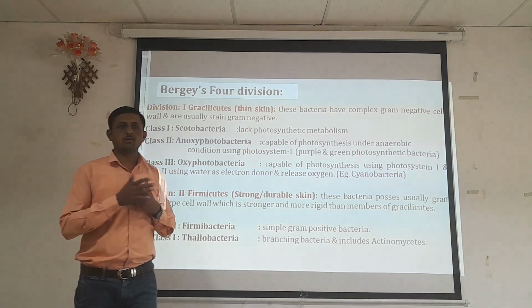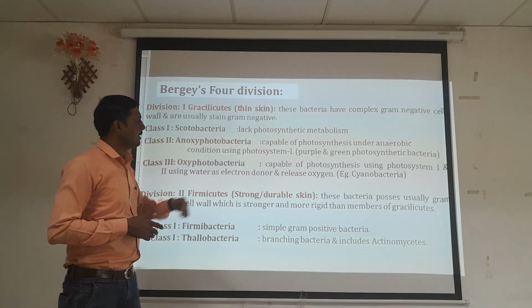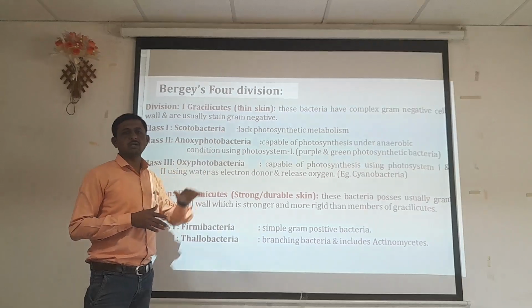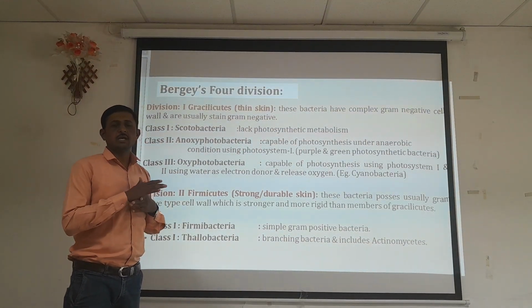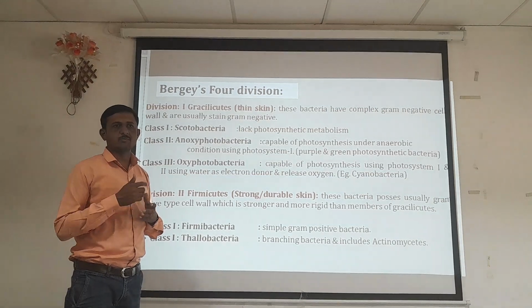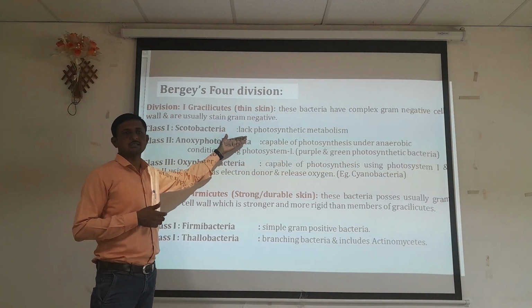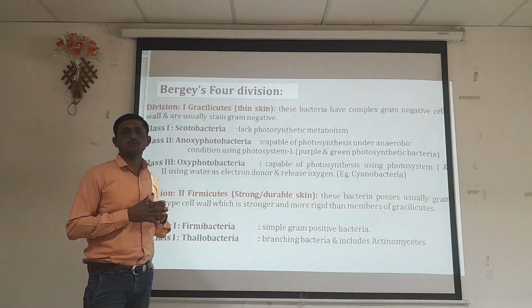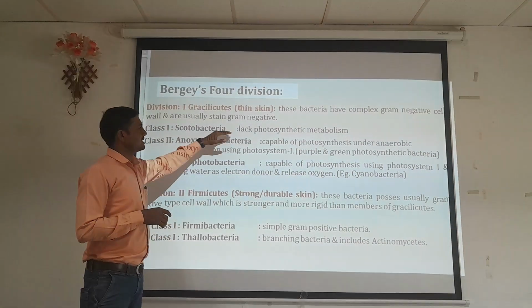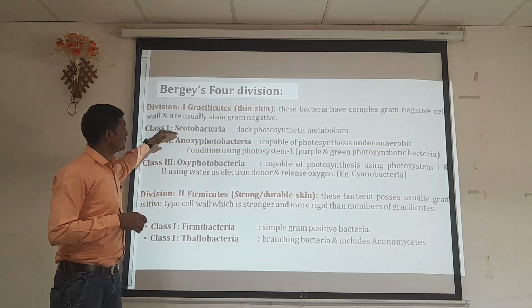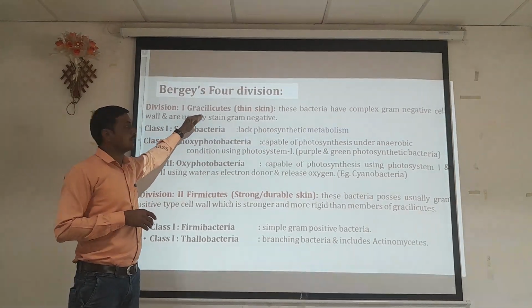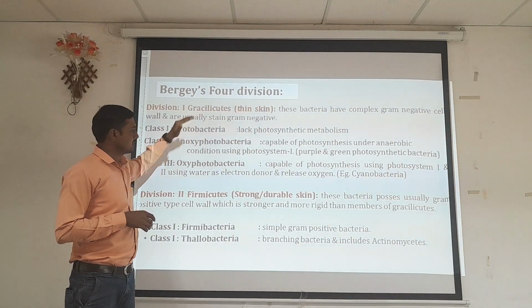That means they do not contain any photosynthetic apparatus and are unable to carry out photosynthesis. These organisms are grouped into the Scotobacteria class, the first class of the division Gracilicutes.